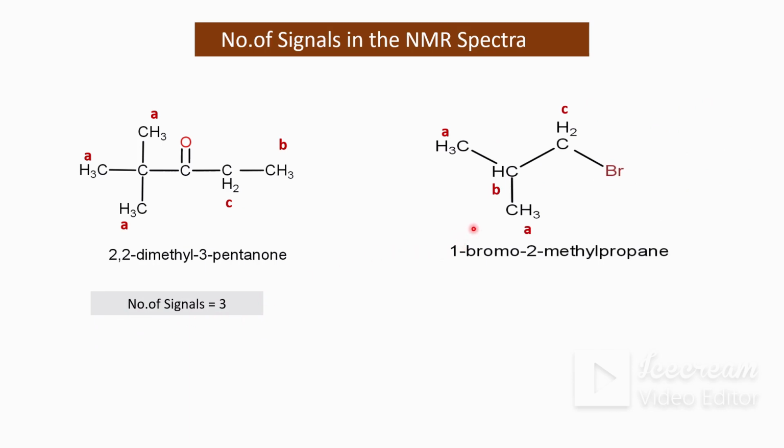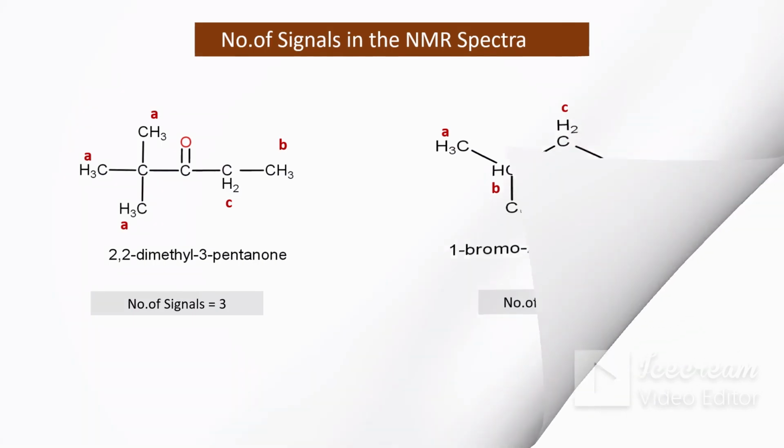Next example, 1-bromo-2-methylpropane. In that case also, these two methyl group protons are equivalent, as they are attached to the same methane group. As their chemical environment is the same, it is the same set of protons. The second group is the methane group proton and the third group is the methylene group proton. Thus in this compound there are three sets of protons.